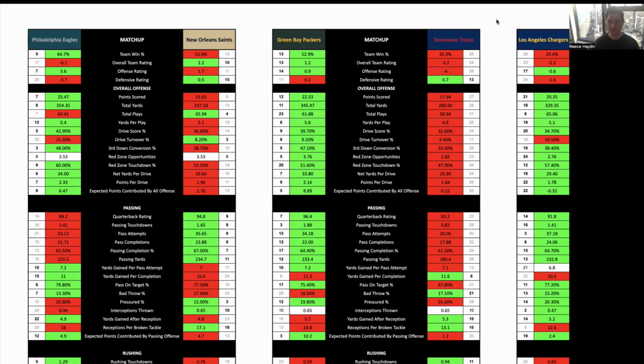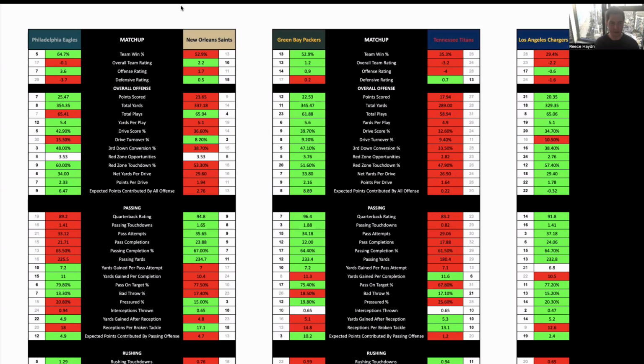Back at home, they're clearly the better defensive side. They're top 5 in both pass and rush defense, where Philadelphia's rush defense is currently near, if not the worst, in the league. So I think New Orleans is going to have no trouble working the ball down the field in this game. They're able to pass the ball and run the ball well.